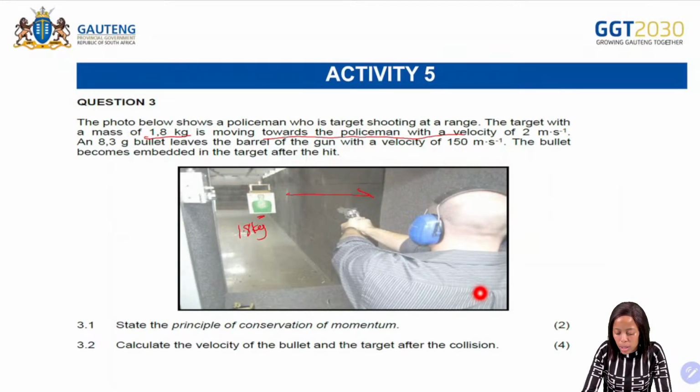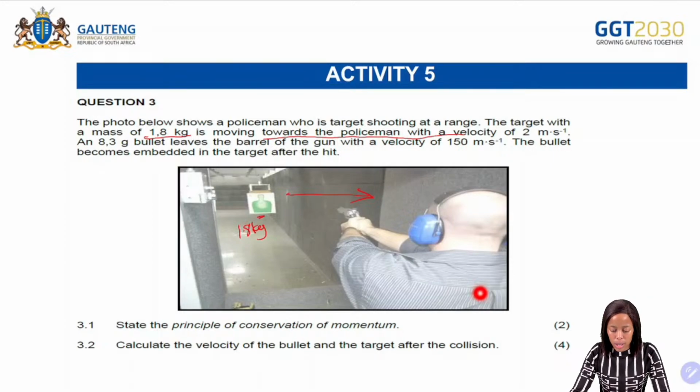It is moving towards the policeman, with a velocity of, so we are given the initial velocity. You need to make sure that you collect the data. A velocity of 2 meters per second, and then an 8.3 gram bullet leaves the barrel of the gun with a velocity of 150 meters per second.